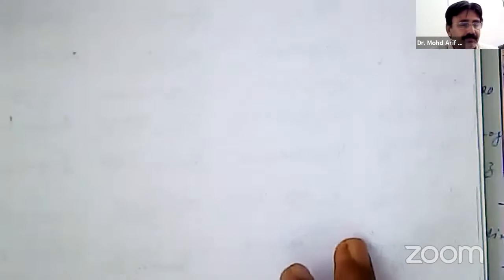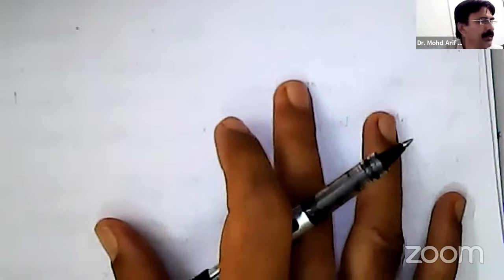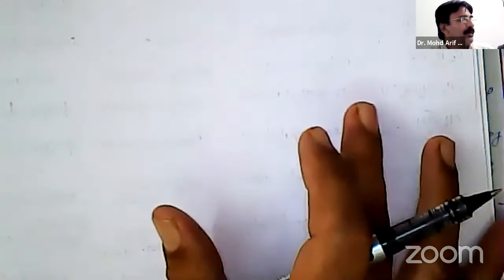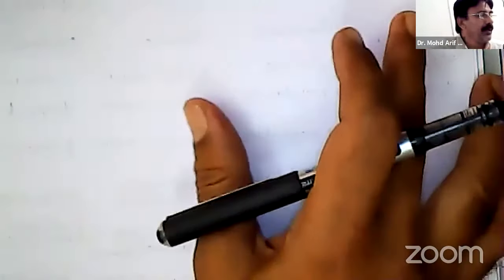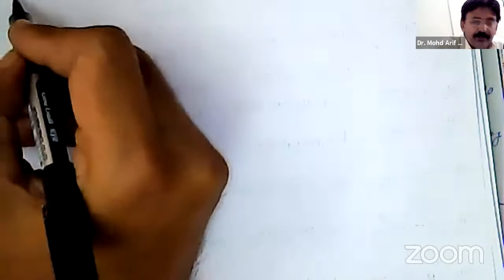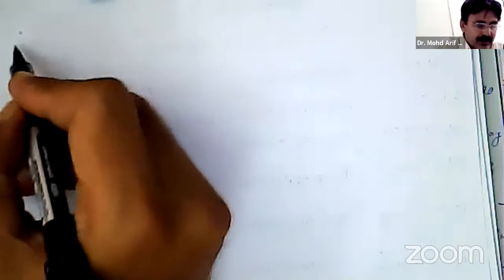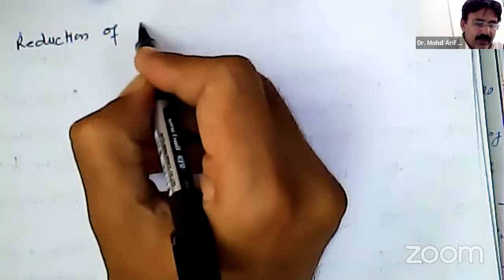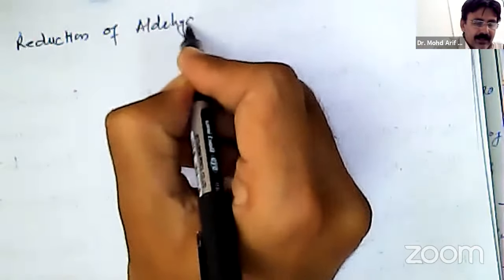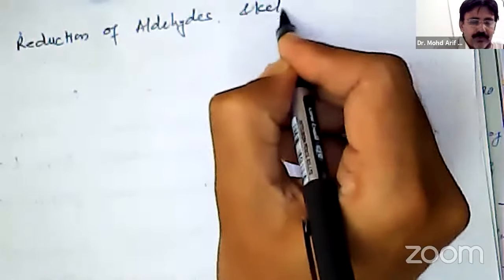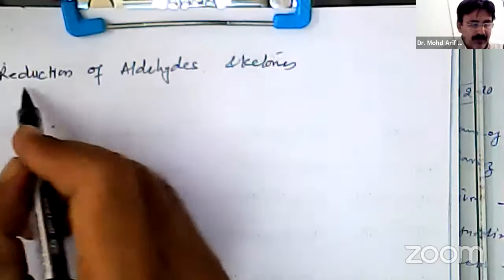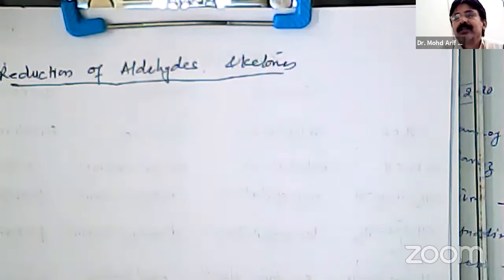Then we will go for the next method. The next method is the reduction of aldehydes and ketones.